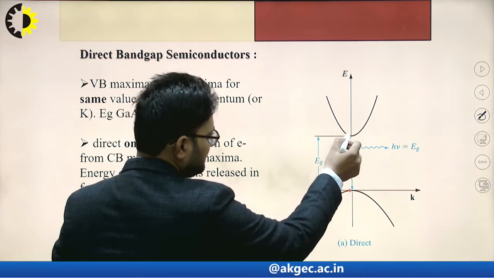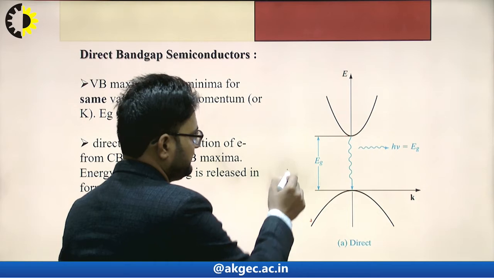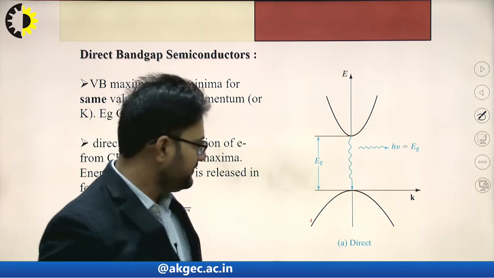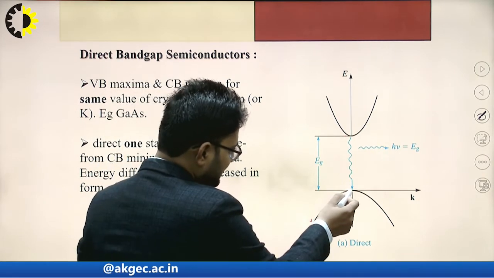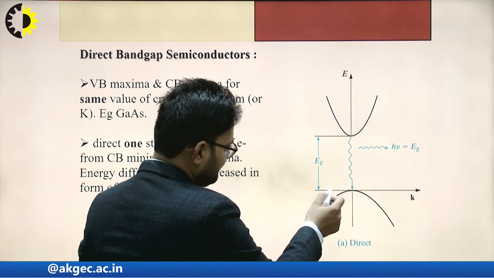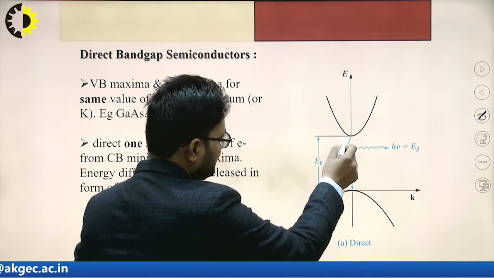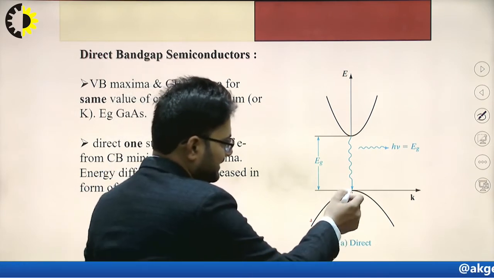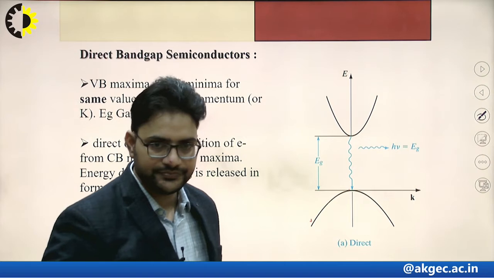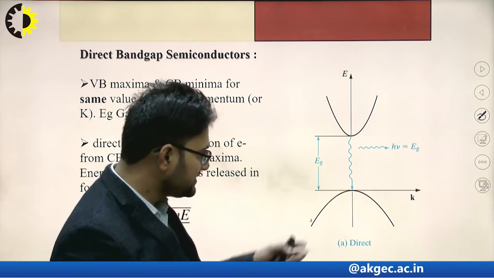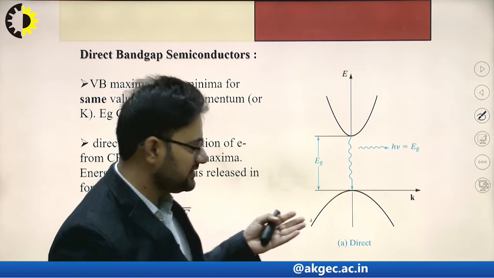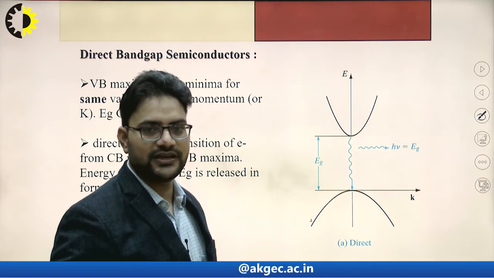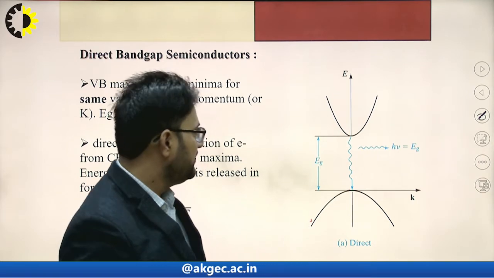This point is conduction band minima. If you see carefully, this conduction band minima has the same value of K as the valence band maxima. In this condition, this type of semiconductor is said to be direct band gap semiconductor.